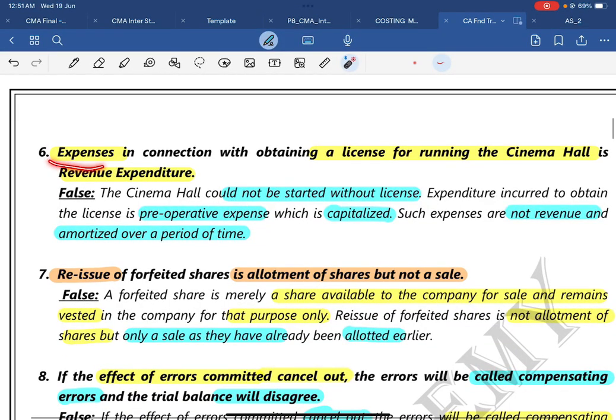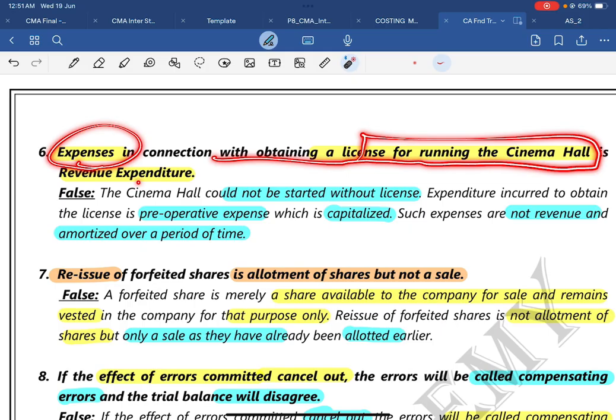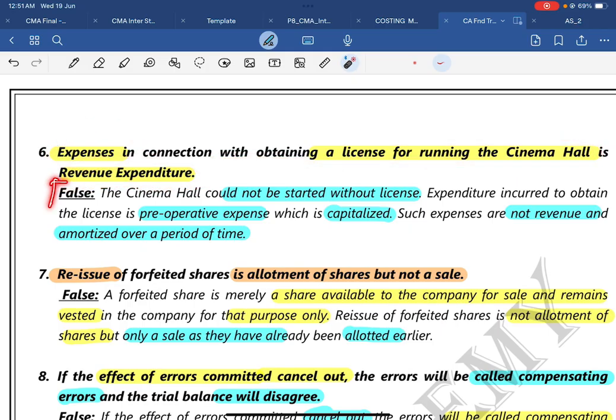Question number 6. Expenses in connection with obtaining a license for running a cinema hall is a revenue expenditure. The answer is false. Why false? Because without a license you cannot run a cinema hall, and you could not generate revenue. So it is a mandatory thing and it is non-recurring in nature also. So we will not treat it as revenue, you will treat it as a capital item.